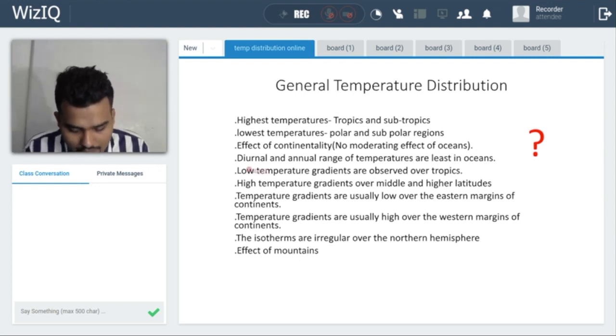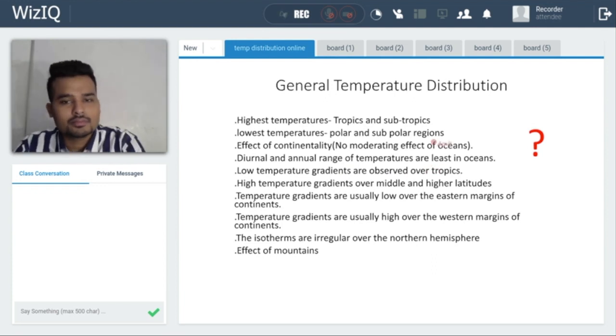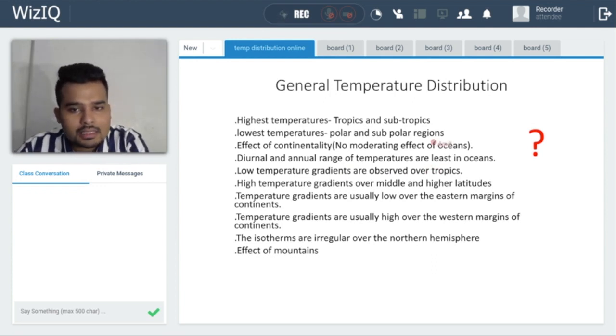Okay. Now, low temperature gradients are observed over the tropics. What is the reason why low temperature gradients are observed over the tropics? Because there is very little change in temperature. That means if you are in the tropics, the whole region is always heated by the Sun, right?